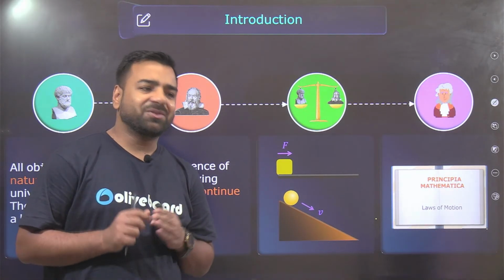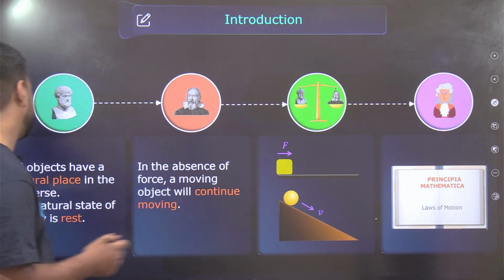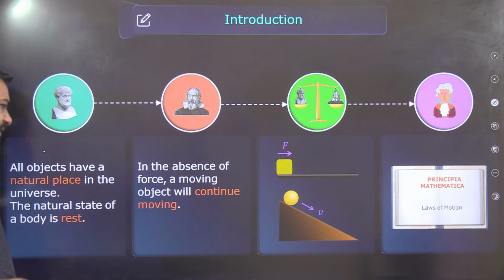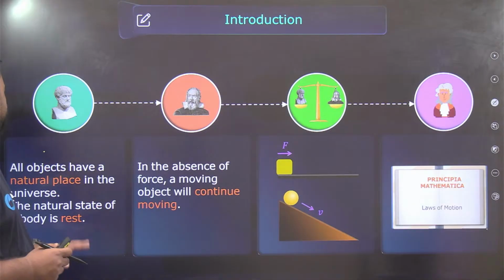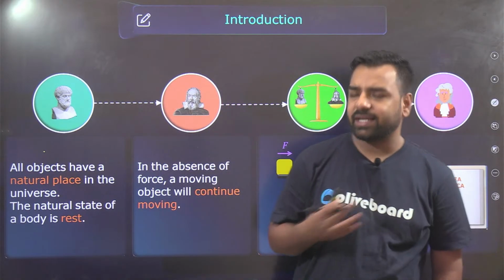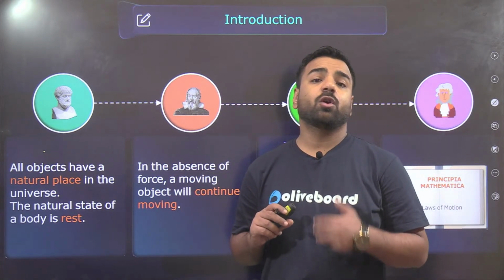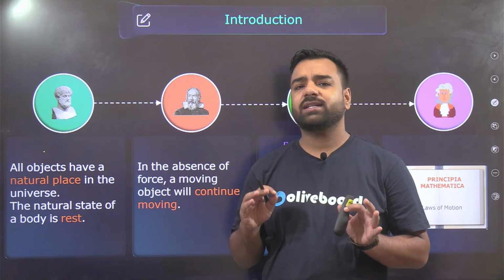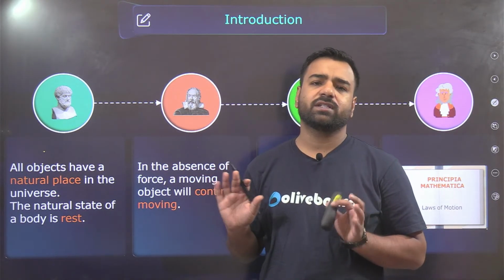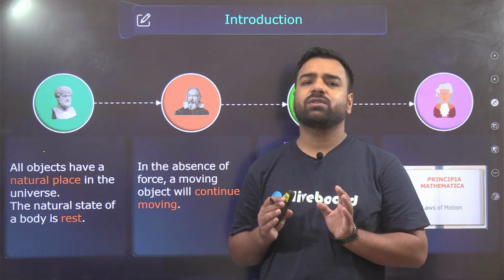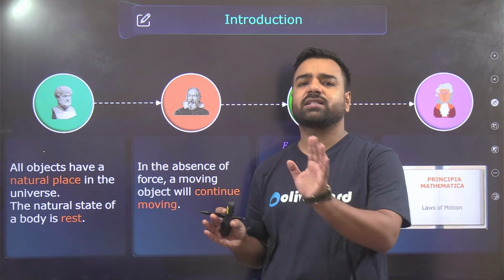In the beginning, one of the famous persons said that all objects have a natural place in the universe and the natural state of a body is rest. Here we are going with Galileo Galilei's concept, where the law of inertia comes in. According to him, if a body is in a state of rest, it wants to stay at rest. If a body is in a state of motion, it wants to stay in motion. They are not going to change their state unless an external force is applied on them.